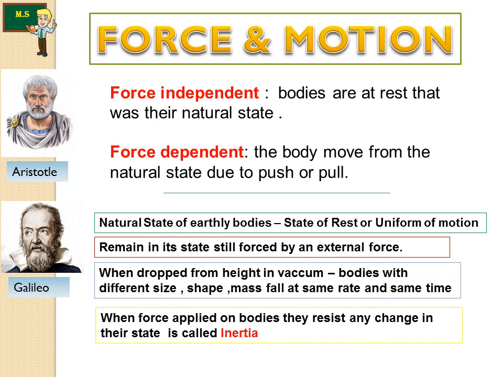When dropped from a height in vacuum, bodies of different size, shape, mass fall at the same rate and reach the ground at the same time. All the four things have been said to us by Galileo. Okay, let me finish today's class, but let us wait for the next class probably 2 days after.